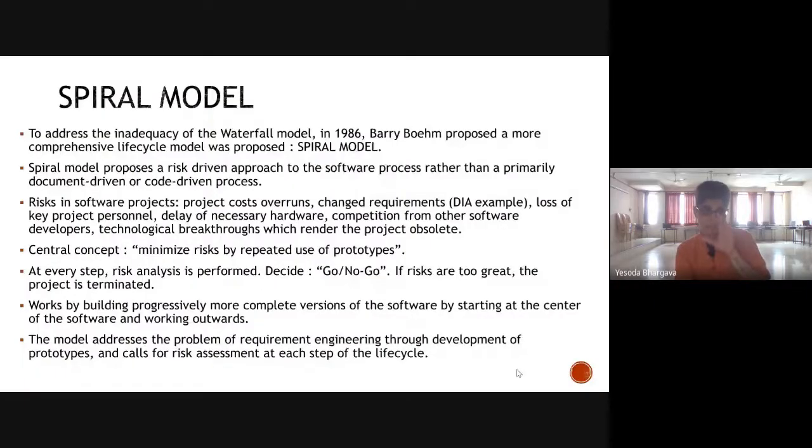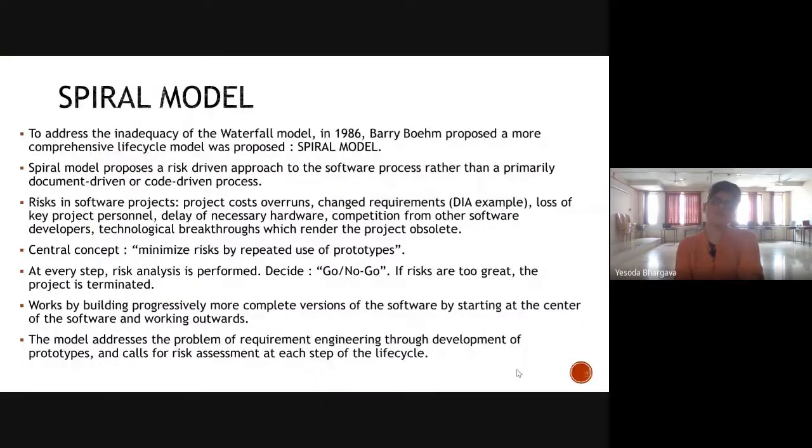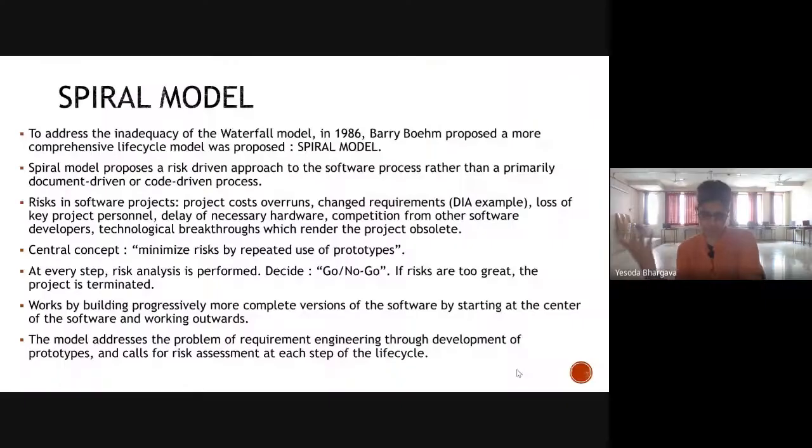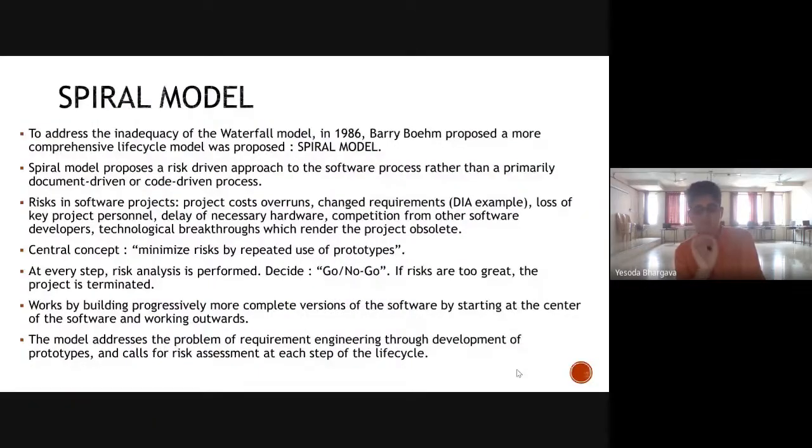So one thing to always remember is that something was not right with waterfall models. Spiral model was brought into picture. Something was not good with waterfall and spiral model both. Agile technology came up. In the current context, agile technology is the most common software development lifecycle used in most of the companies globally, but it is far from perfect. Again, there will be some other new developments in this. So this is how science grows. Science definitely grows through criticism. You must never be afraid of constructive criticism.